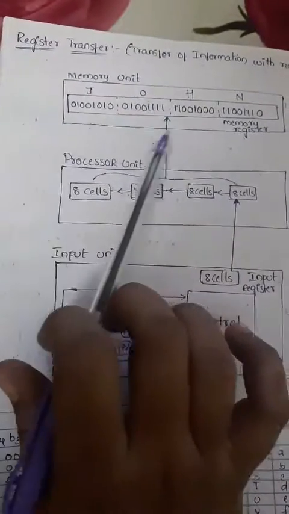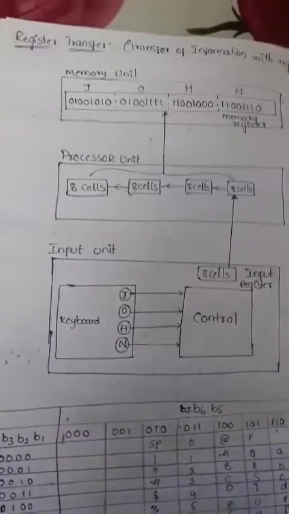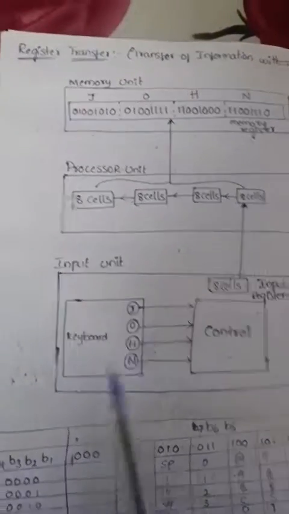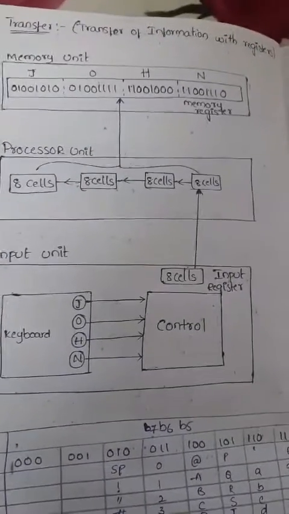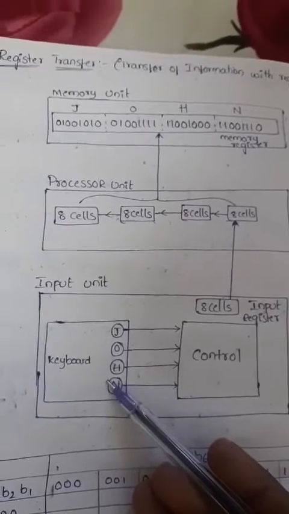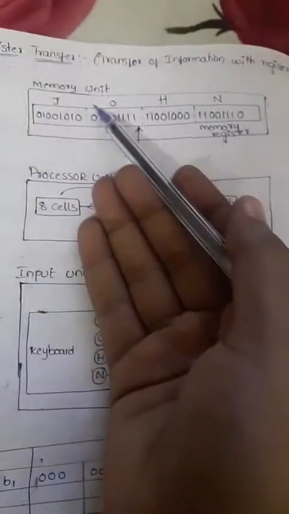To transfer the information between registers, we use these three units. Now we'll see how to transfer the information. The input unit is where we give the information, the processor unit understands which operation is performed, and the memory unit is used completely for storage purposes.